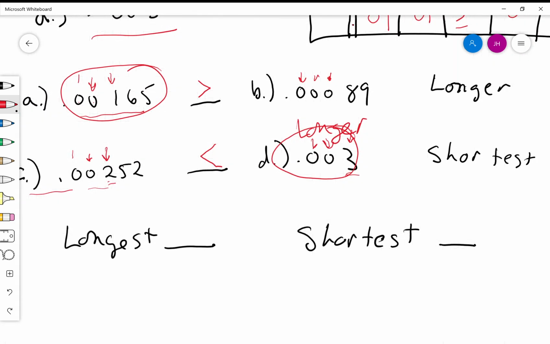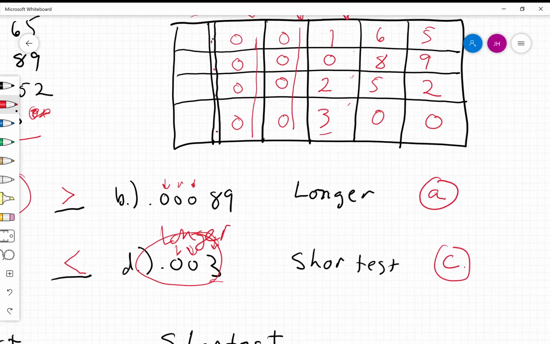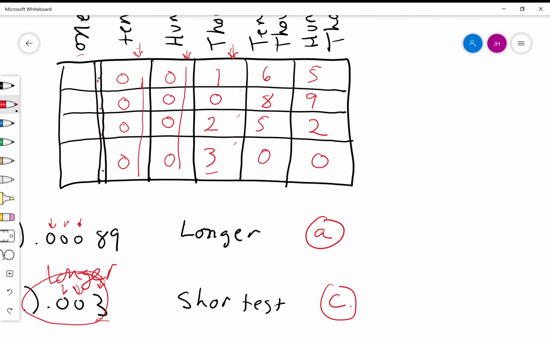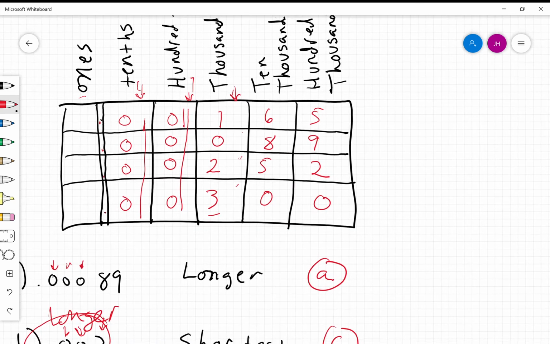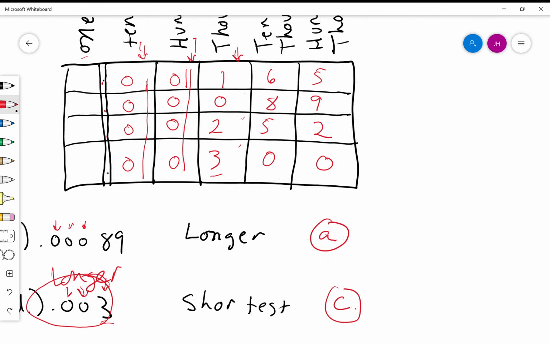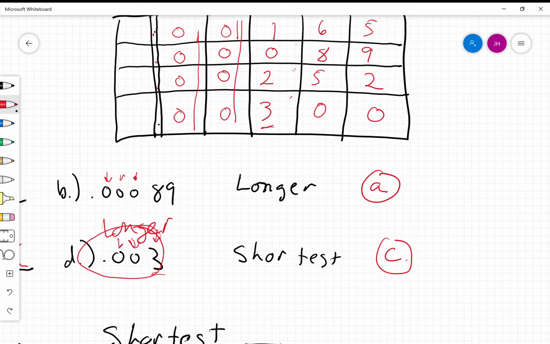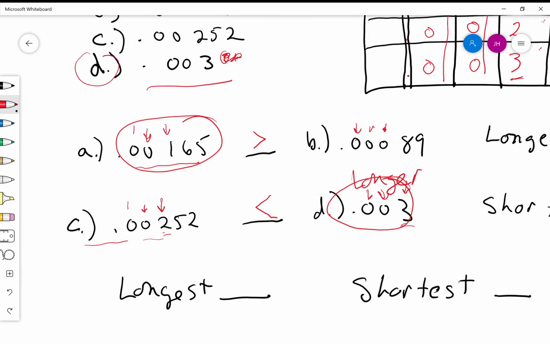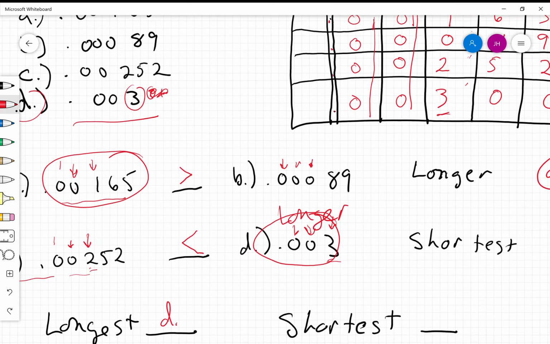All right. So we look at all these numbers. We look at the tenths column, hundredths column. There's nothing in either of those. We look at the thousandths column. So the greatest, or the longest, would be 3. So that would be D. So D would be the longest, right? Because 3 is the greatest number.